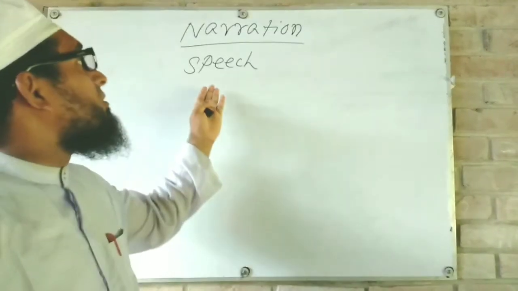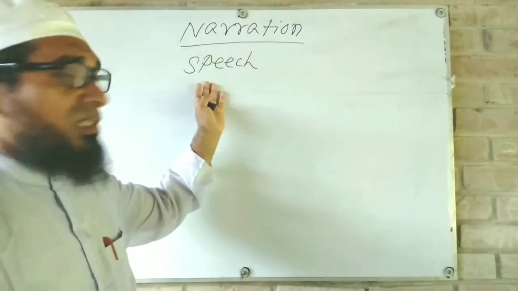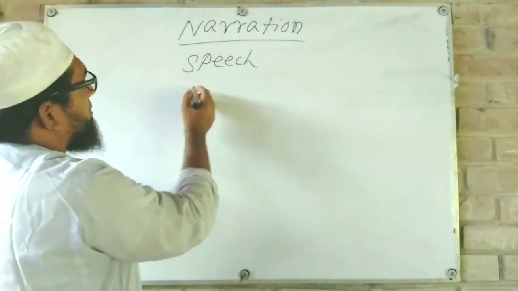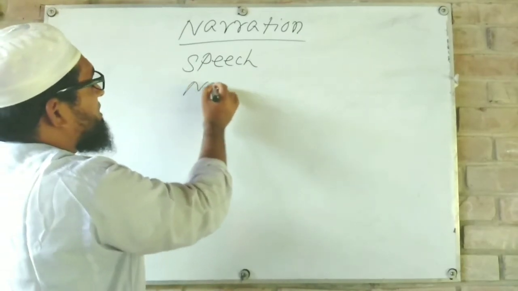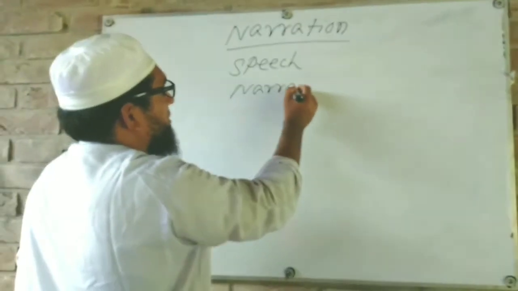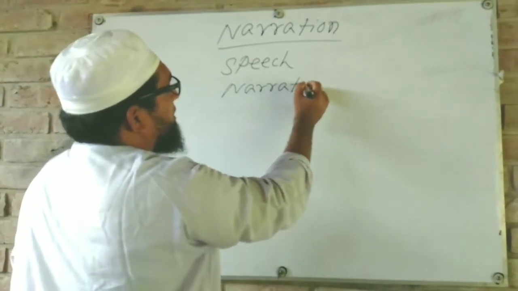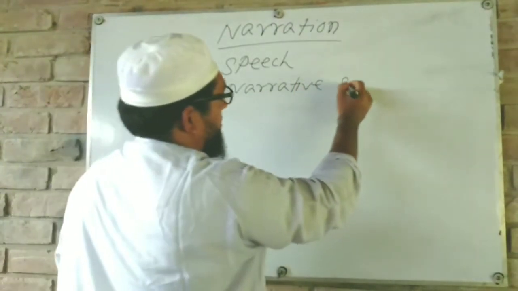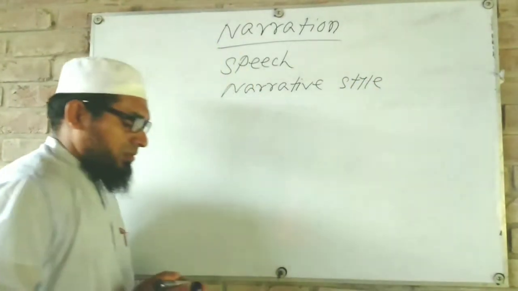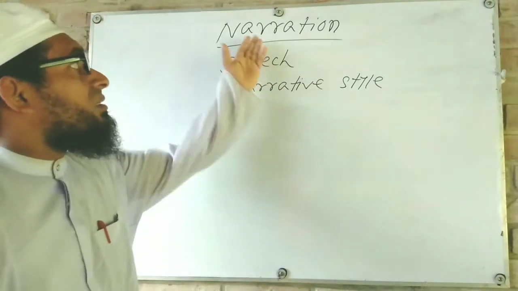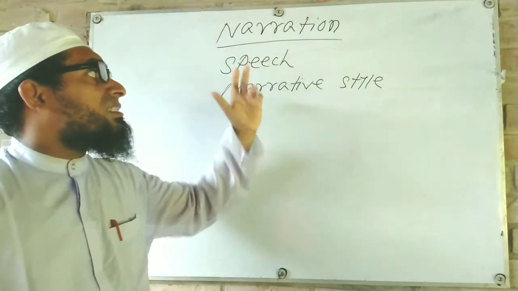Speech is another name of narration, and the third name is narrative style. So we have three names of narration: narration, speech, narrative style.